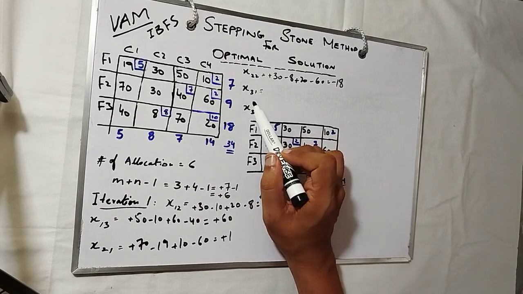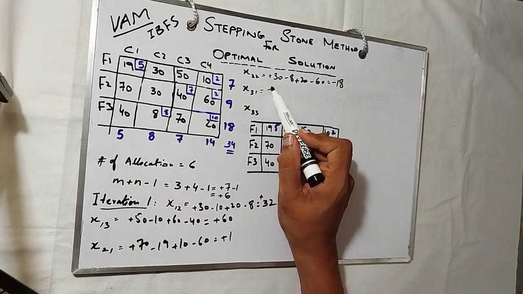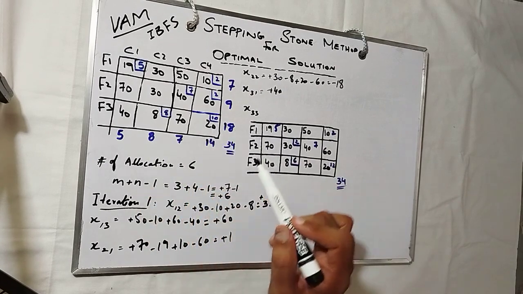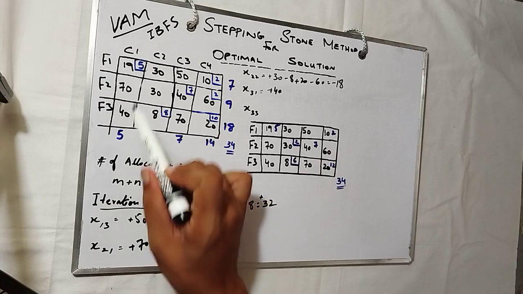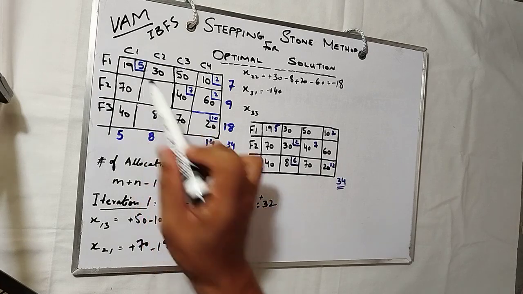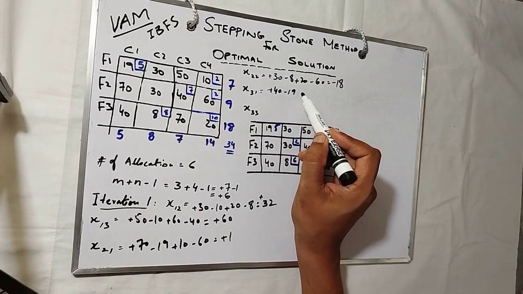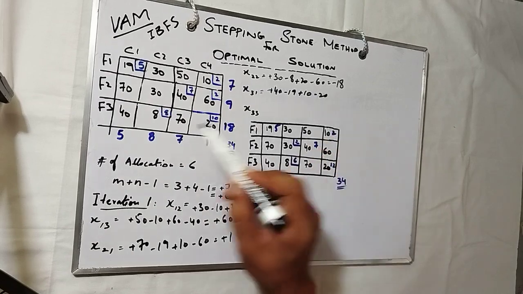x31 is the third row and the first column. So starting from the plus 40, okay, then what is the shortest loop we can find? 8, no. 19, yes. 40 plus 40 minus 19 plus 10 and minus 20, ignoring the 8.